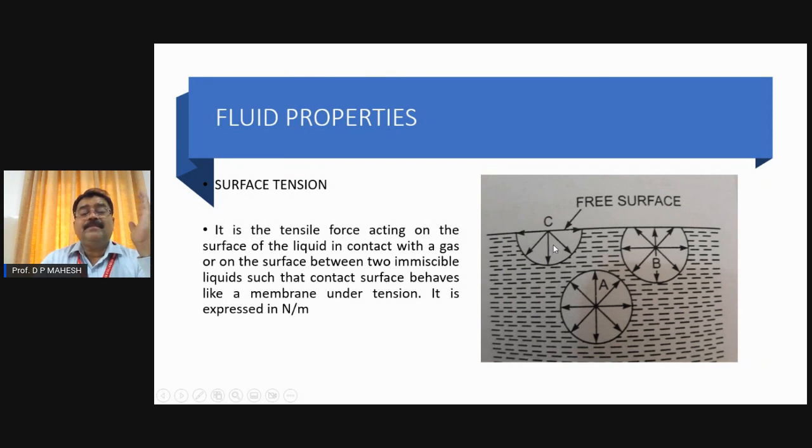And because these two are experiencing the downward resultant, there will be a force at the free surface which is going to act in the other direction. Means, in order to keep the molecules at the free surface in the same position, there will be a tensile force at the free surface, which is going to act on the molecules at the free surface. That force is called surface tension. Surface tension, by definition, is a tensile force per unit length of the free water surface.